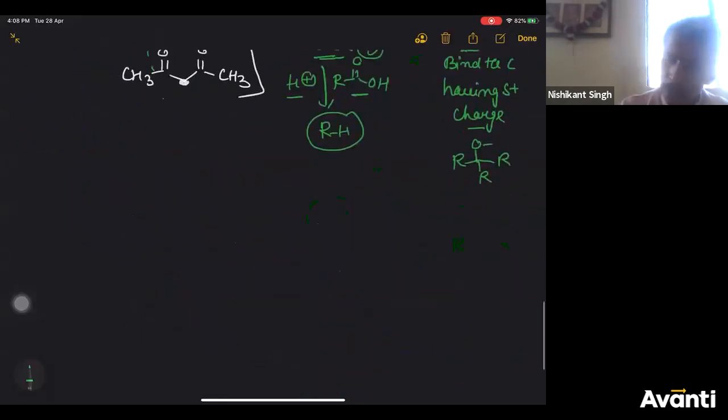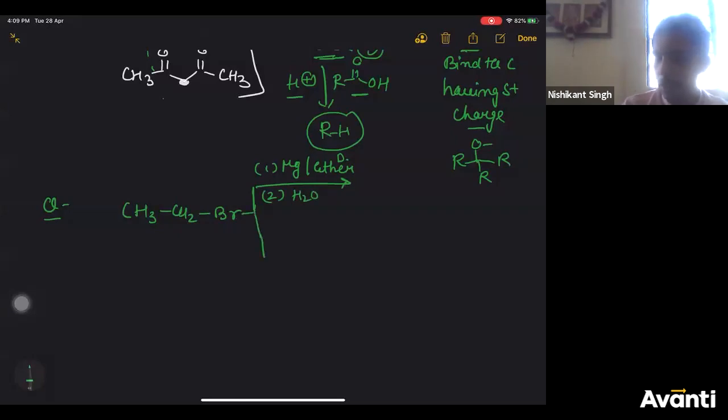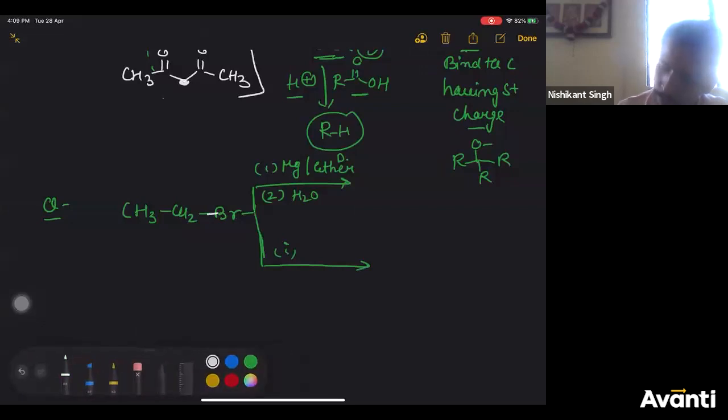All right. Now see this question carefully. CH3 CH2 Br, when treated with first magnesium in dry ether, then second it was treated with water. Then the second reaction: I'll take a different alkyl halide.